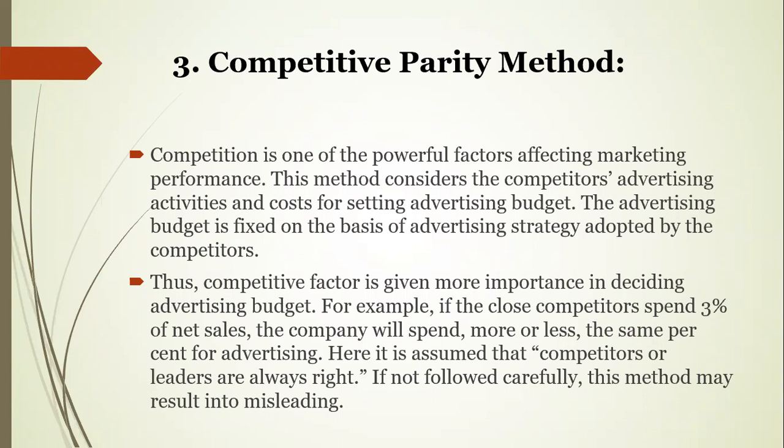So, advertising activities cost for setting the advertising budget. The advertising budget is fixed on the basis of the advertising strategy adopted by the competitors also. You have to look at where they are and how much they are spending. With that, you have to be in the race, and for that reason, you have to put in the budget. So this competitive factor is given more importance in deciding the advertising budget. For example, if the close competitors spend 3% of net sales, the company will spend more or less the same percentage on advertising, because here it is assumed that competitors or leaders are always right.